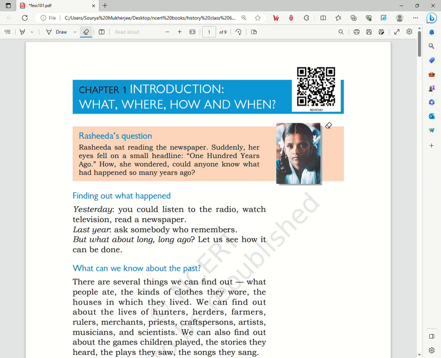So let's start. Today we will study the class 6 history NCERT book. We will start with the first chapter, that is What, Where, How and When. At the start of the chapter there is Rashida's question. Here Rashida is wondering how people got to know about events that took place, suppose, 100 years ago. How did we know of events that took place in the distant past? In this chapter we will find out the answer to this question.